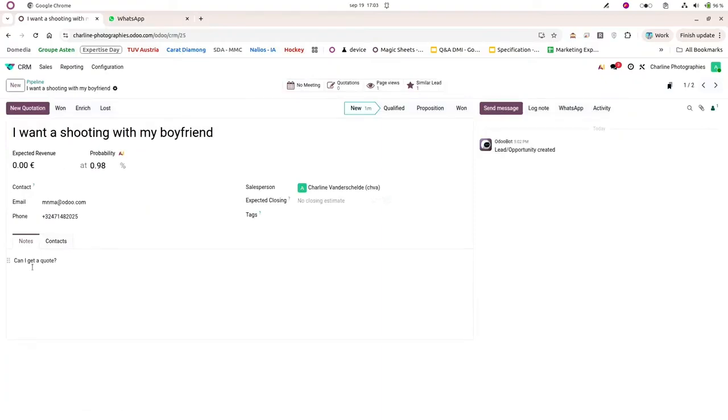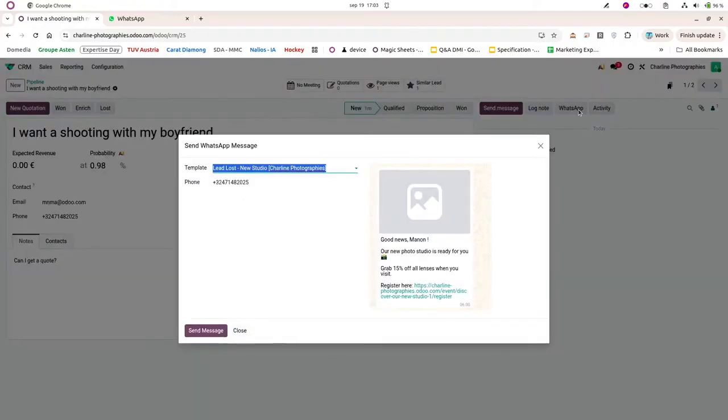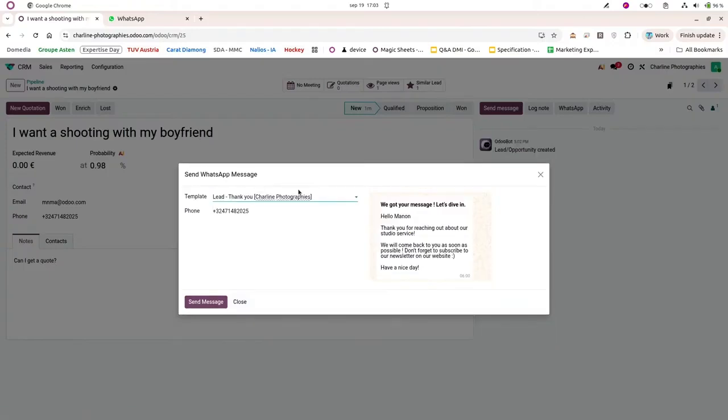But what I want to do is to send them a WhatsApp message in order to tell them that we will come back to them as soon as possible, and that we will send them a quote also. So what I will do is to use the WhatsApp template, just here, the WhatsApp button, and then you can use a specific template to send to your new opportunity. And in this case, I will use this template, the lead thank you.